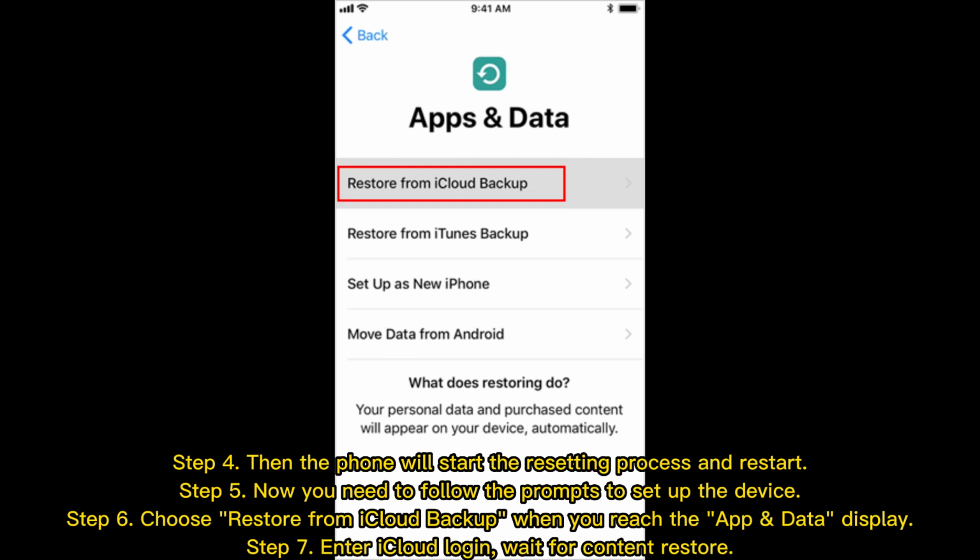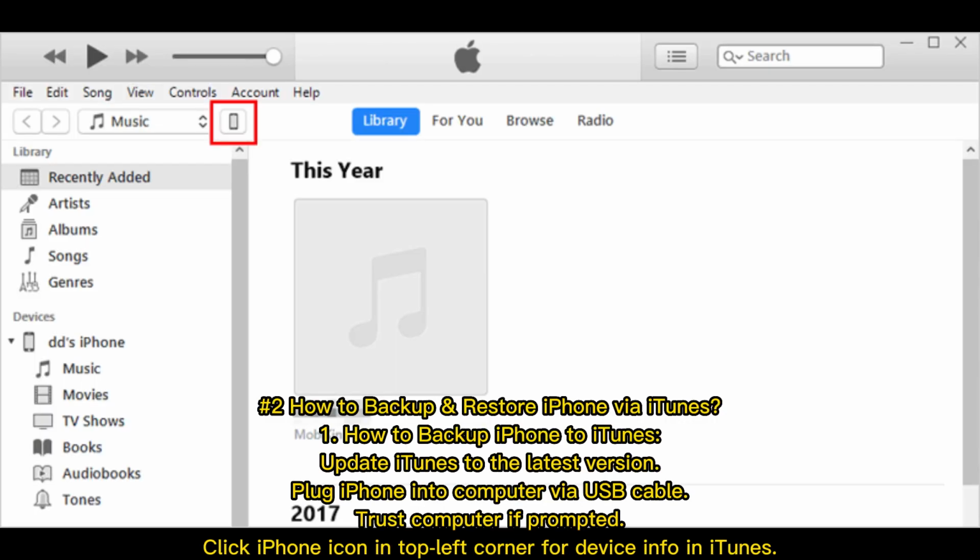Step 6. Choose Restore from iCloud Backup when you reach the app and data display. Step 7. Enter iCloud login. Wait for content restore. Number 2. How to back up and restore iPhone via iTunes.